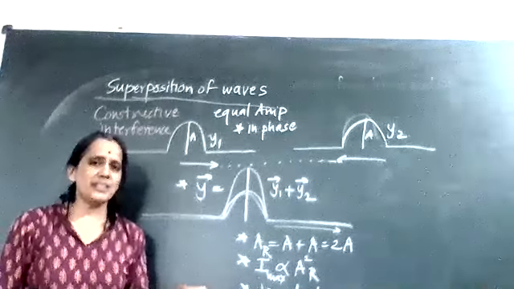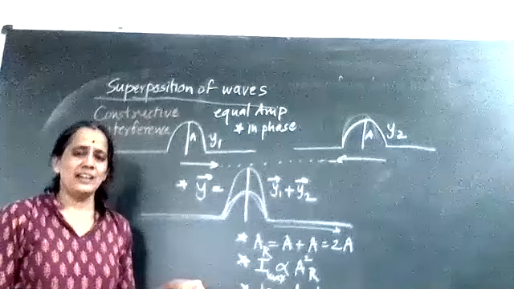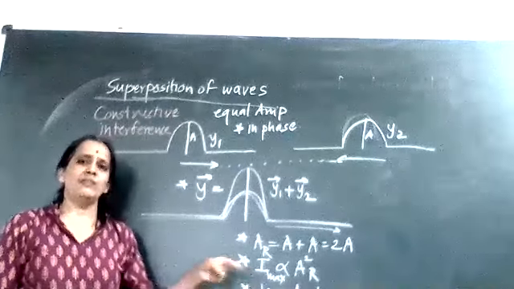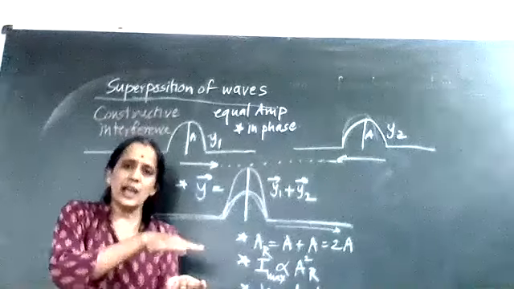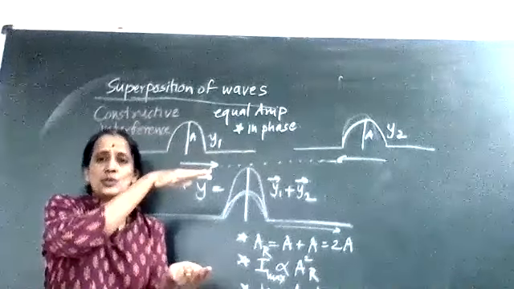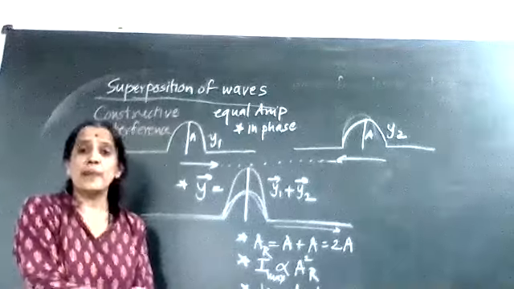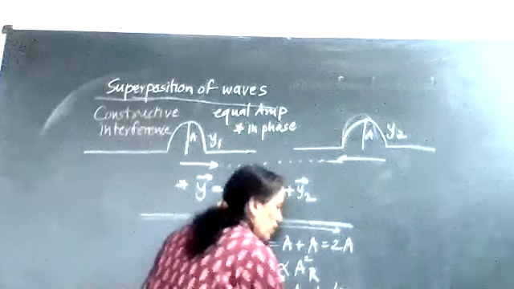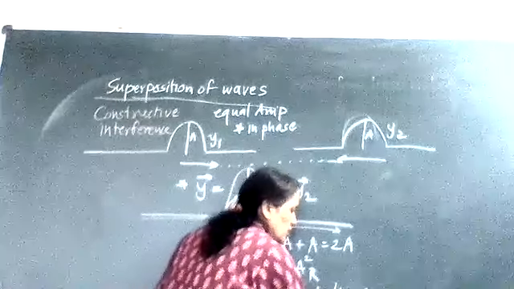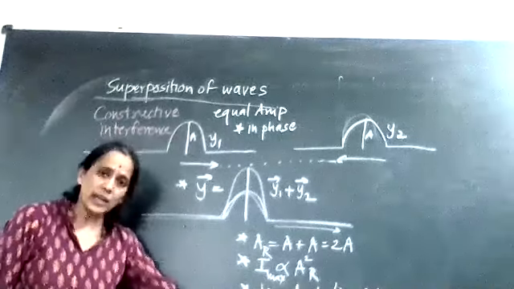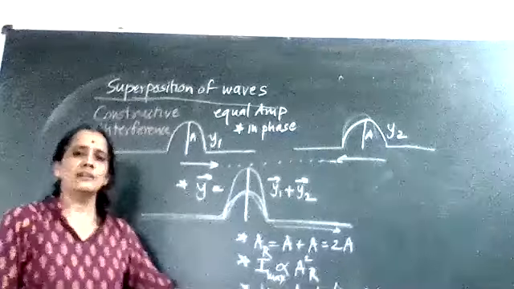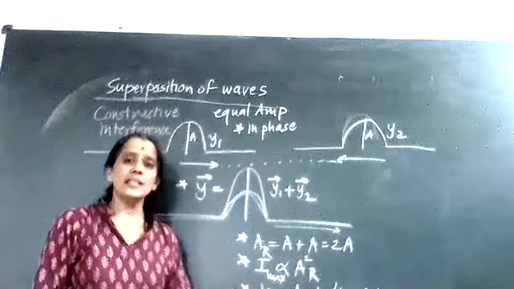But if it is a light wave, the amplitude of one light wave is constructed over the amplitude of the second light wave, so the net amplitude increases and the light becomes more bright. That region is called the bright region. And for sound, the sound is loud.